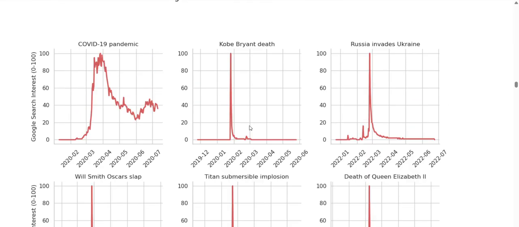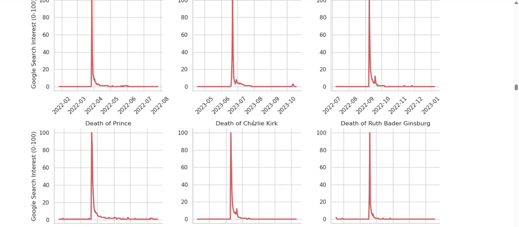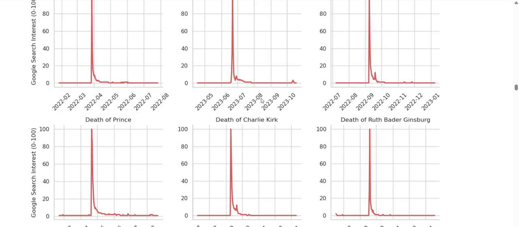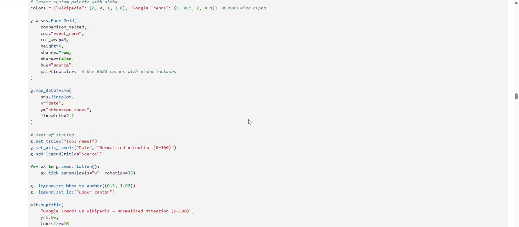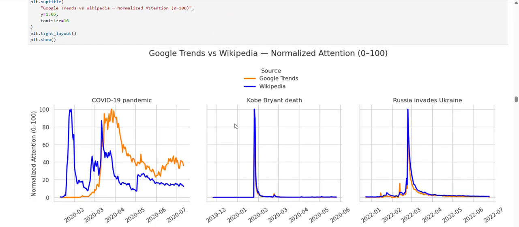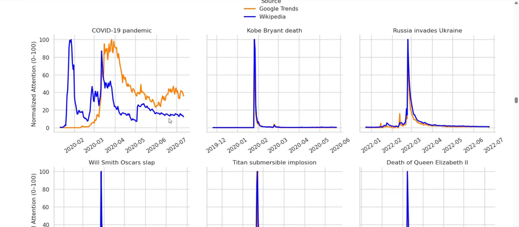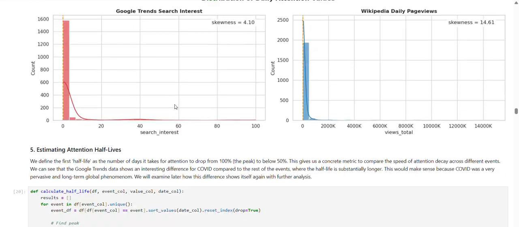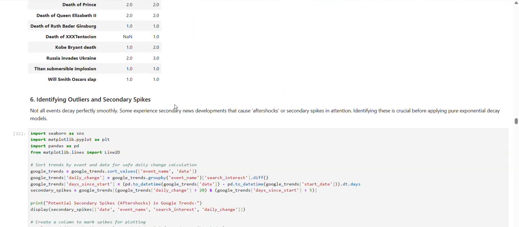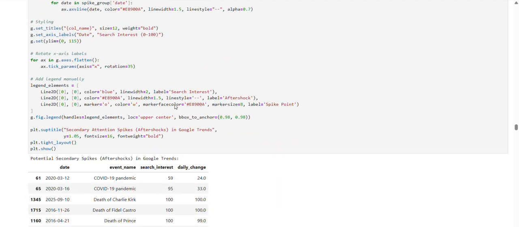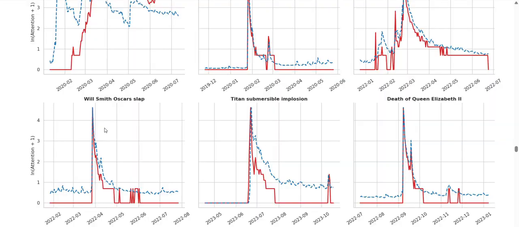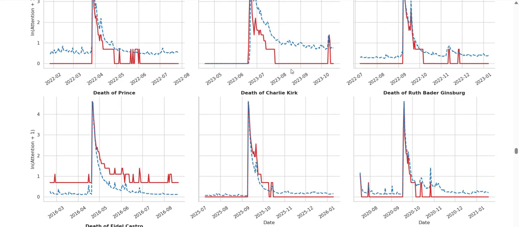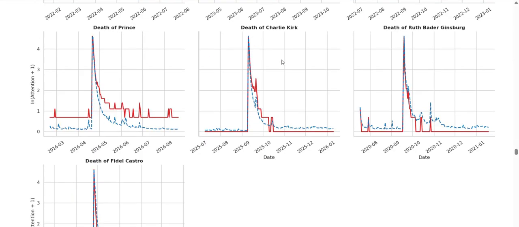So we were like, maybe it's not stretched exponential. Maybe it's a little bit faster, and let's just consider it exponential. That way we can have an easier model. So what we did was a log transform, after we merged our Wikipedia and Google Trends data for each event. We do a log transform to see, if it's exponential, we should see kind of a line, and we don't see a line. This does not look like a line. In fact, it looks a little bit different.